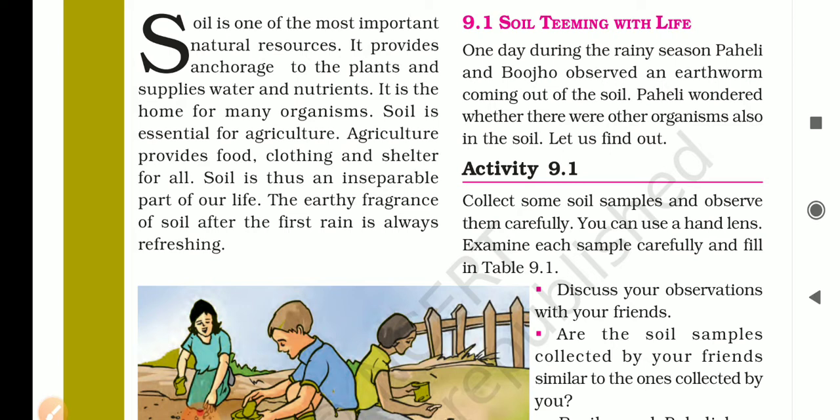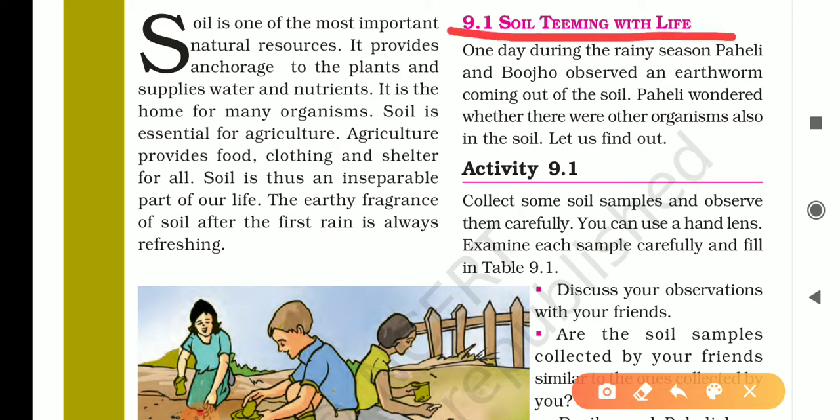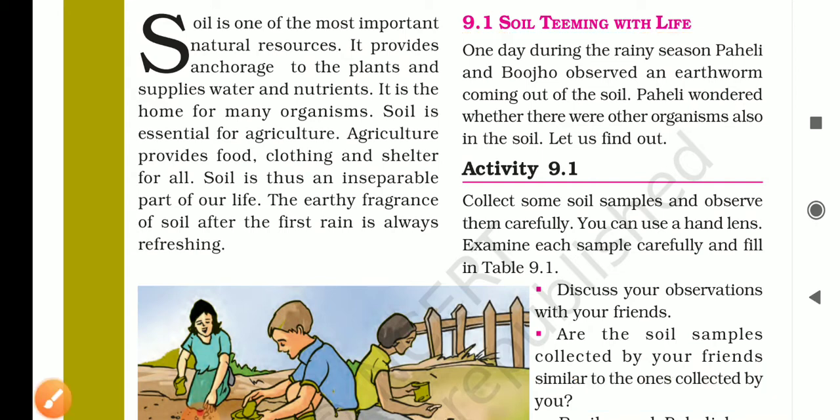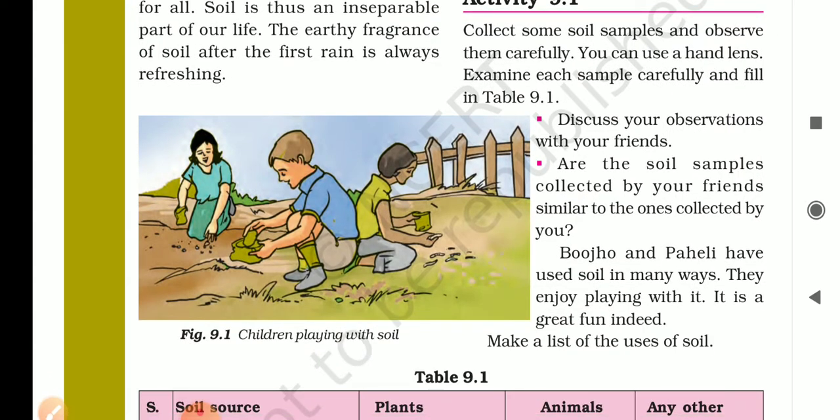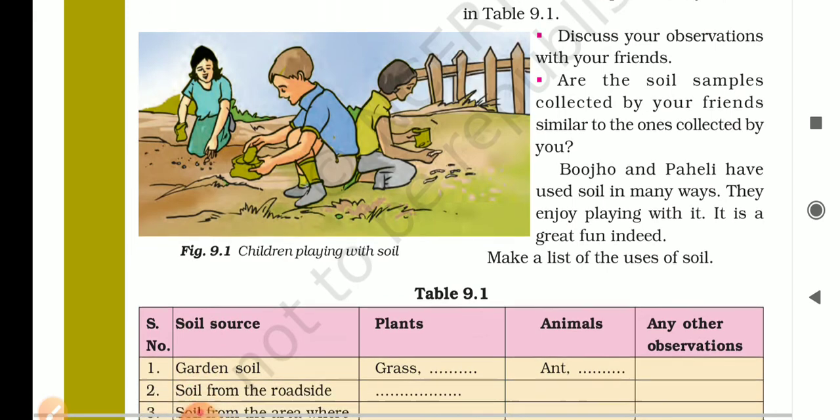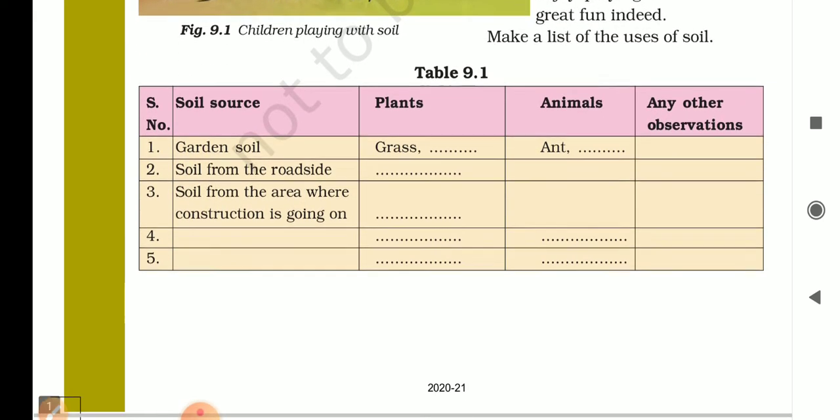The earthy fragrance of soil after the first rain is always refreshing. Now, soil teeming with life. One day during the rainy season, Paheli and Bujo observed an earthworm coming out of the soil. Paheli wondered whether there were other organisms also in the soil. Collect some samples and observe them carefully. You can use a hand lens, examine each sample carefully and fill the table 9.1. You can do it yourself.